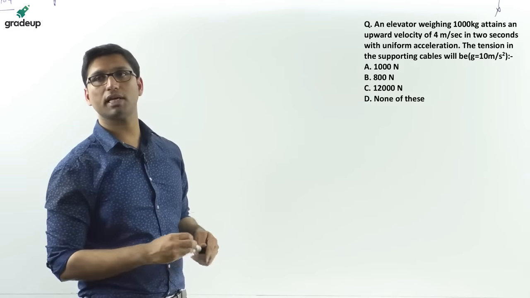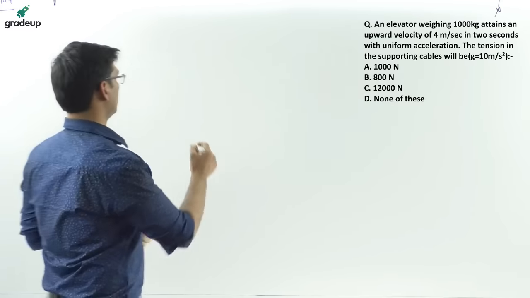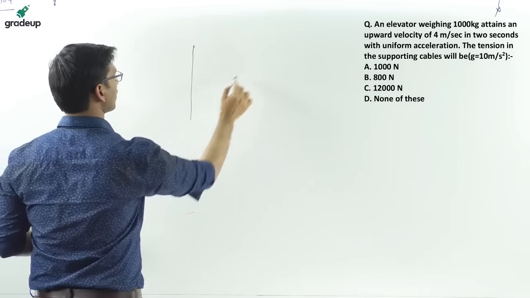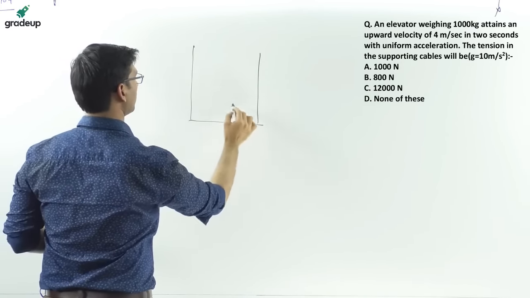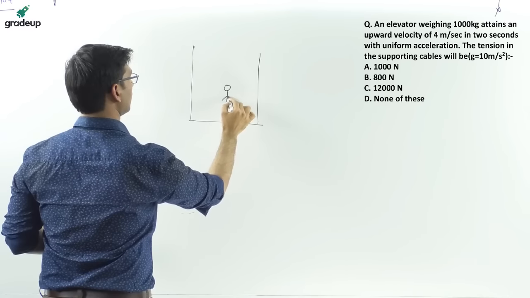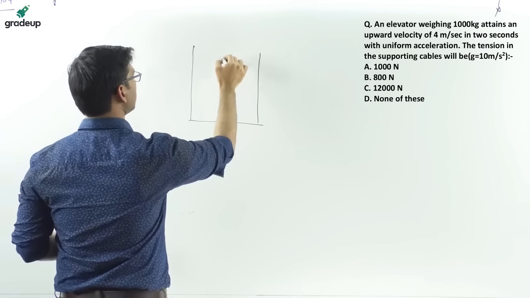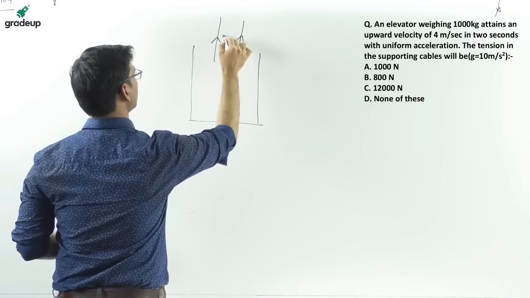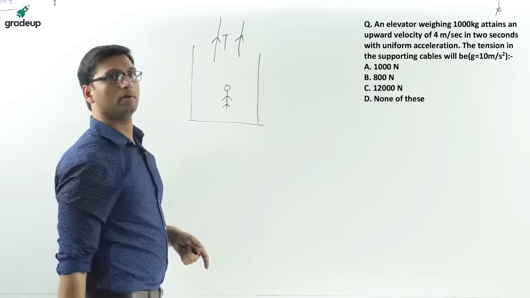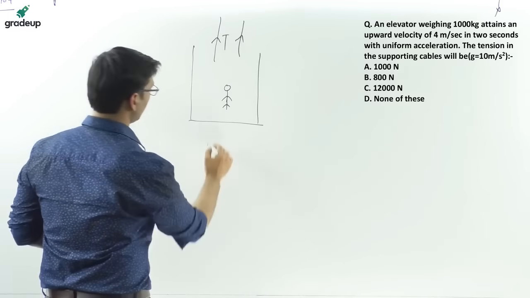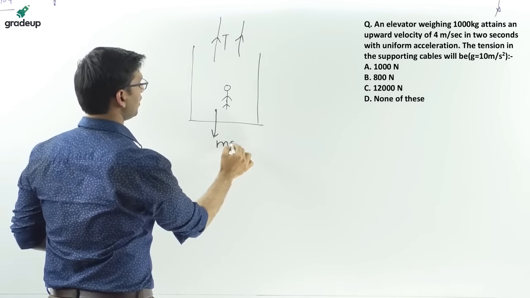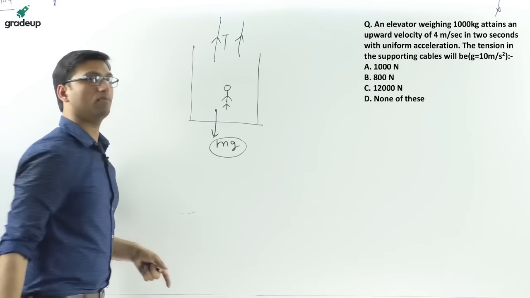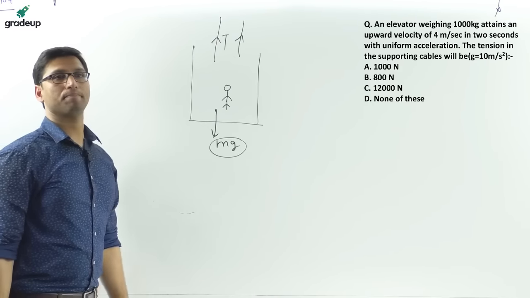Yes, for this question, suppose you are going in a lift and that lift is being pulled with a tension cable, tension T. Some weight will be acting downward, which will be mg.